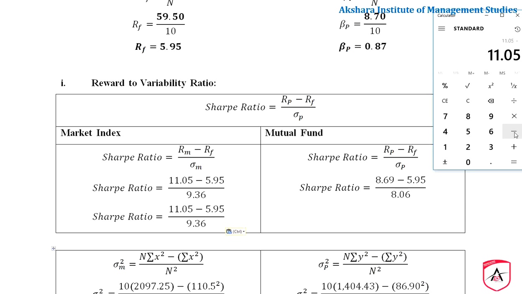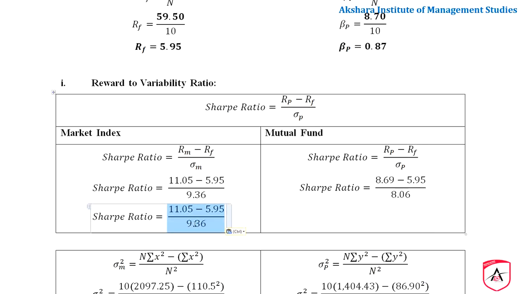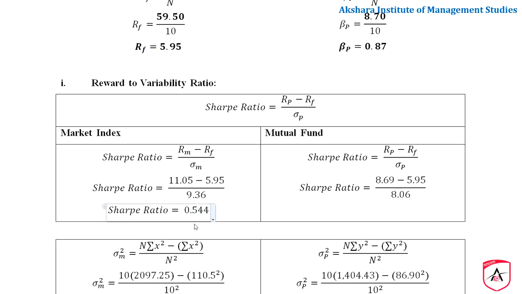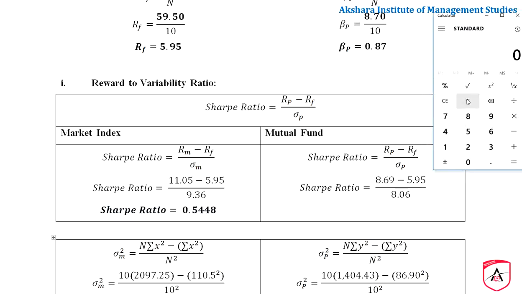11.05 minus 5.95 equals 5.1, divided by 9.36, equals 0.5448. The Sharpe ratio is 0.5448.